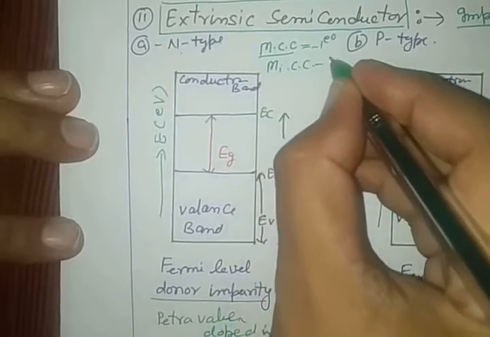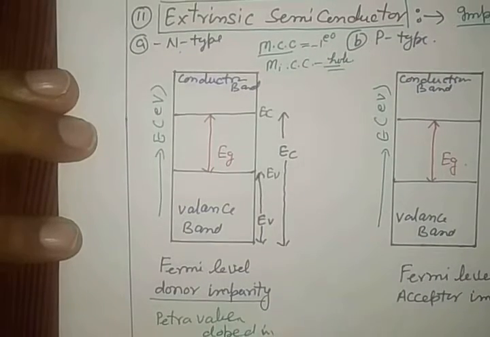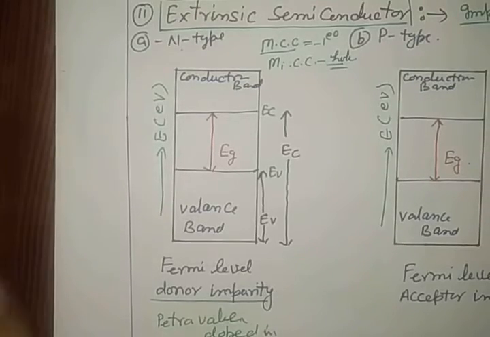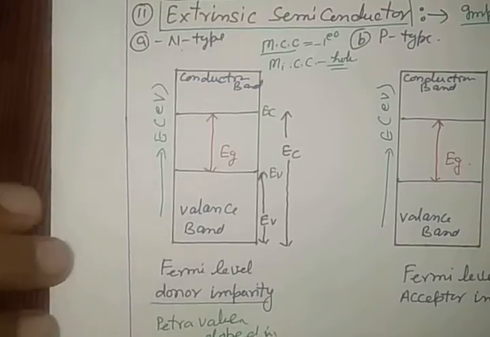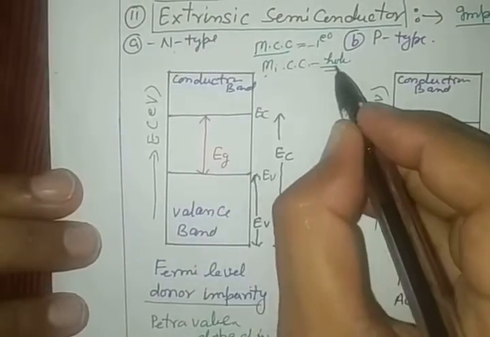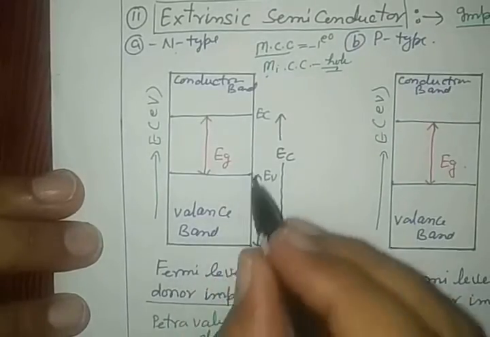Minority charge carriers, holes, we know. So see how the charge distribution is on this. See how these holes are in Y. Holes are minority charge carriers and electrons are majority charge carriers.